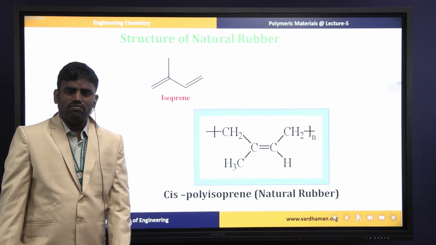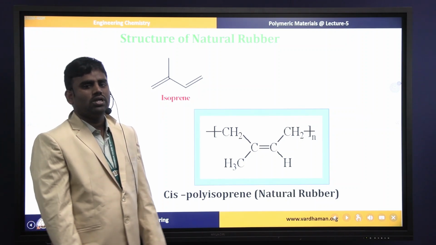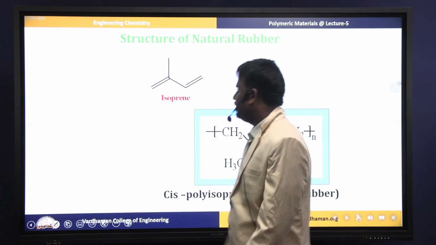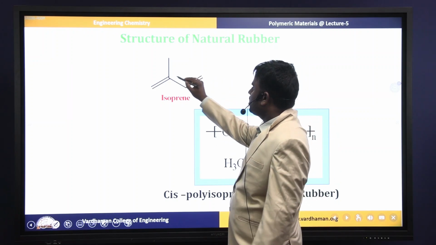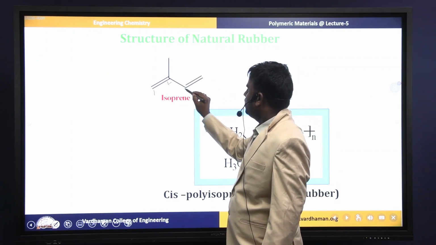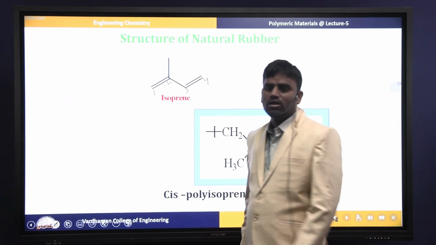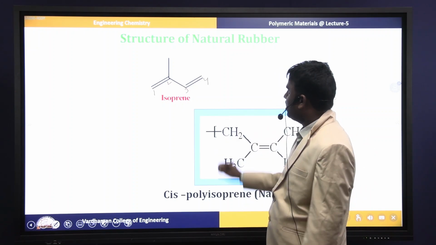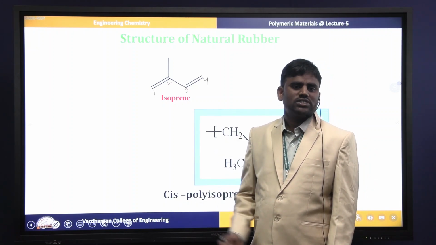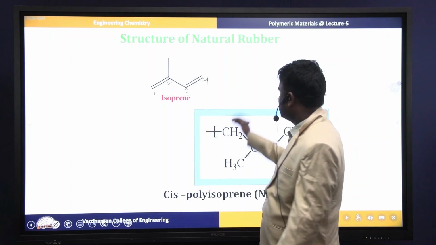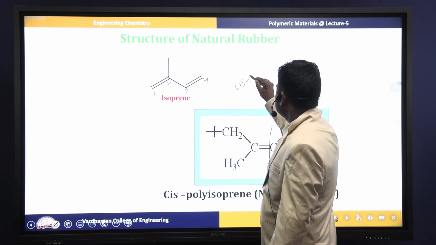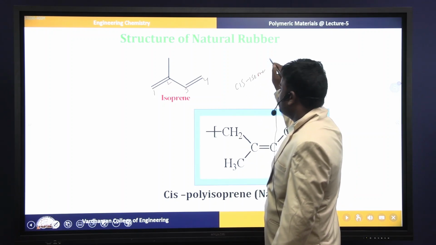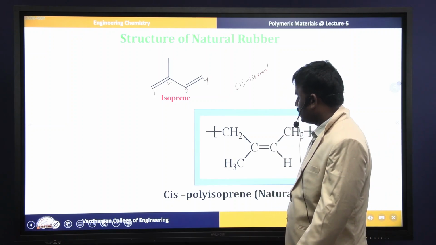Coming to the structure of natural rubber. Natural rubber is made of isoprene units. What is isoprene? 2-methyl-1,3-butadiene is known as isoprene. When we study the structure of natural rubber with the help of X-ray diffraction, it possesses the cis isomer. The cis isomer of isoprene units is known as natural rubber.